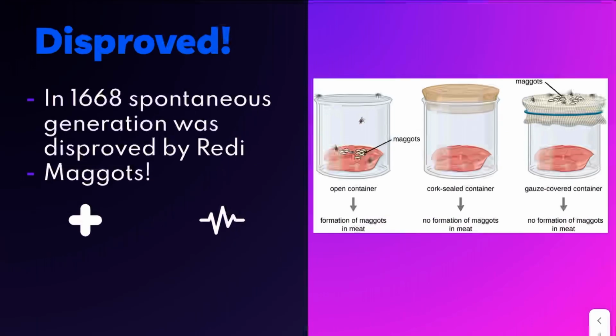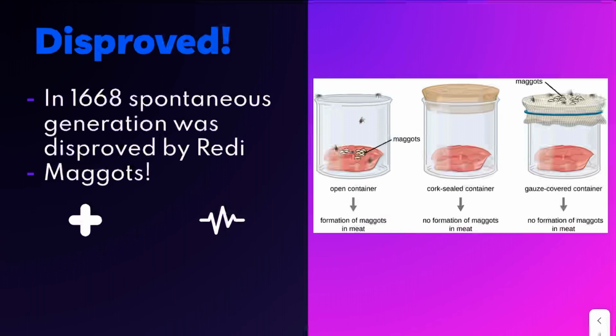However, this was disproved in 1668 by a scientist by the name of Redi, and he did this through a maggot study. He had 3 containers, and he filled each container with meat. The first container he left open, and a little bit later, when he came back, he saw that there were flies and maggots on the meat. Now, in the cork-sealed container, there was no formation of maggots in the meat. And then he also had a gauze-covered container, and with that one, he did see some maggots on top of the gauze. However, once again, there were no maggots on the meat.